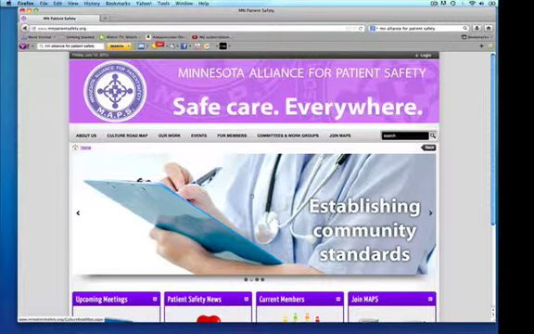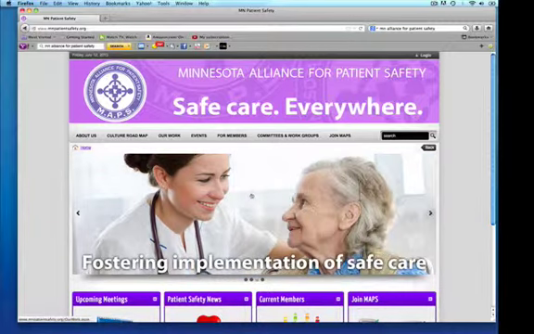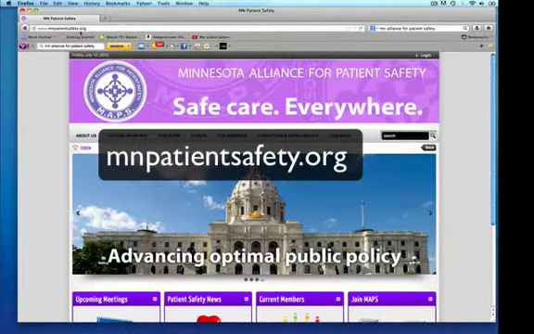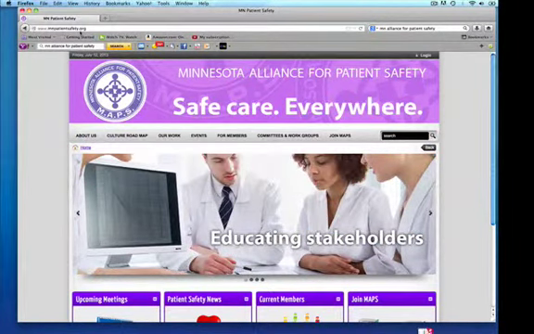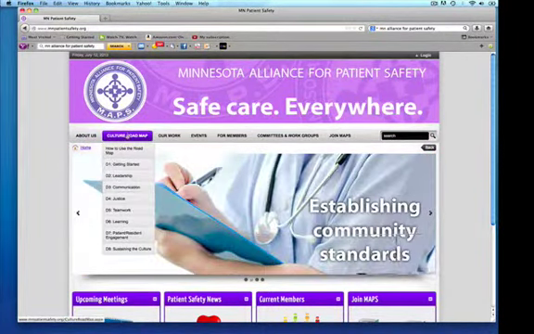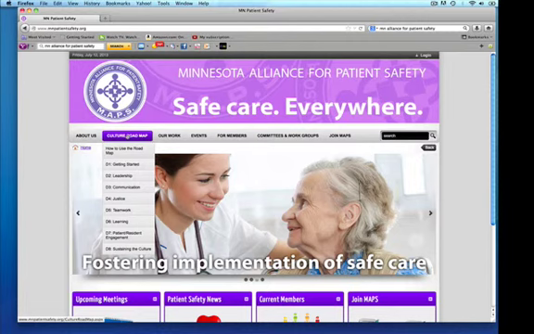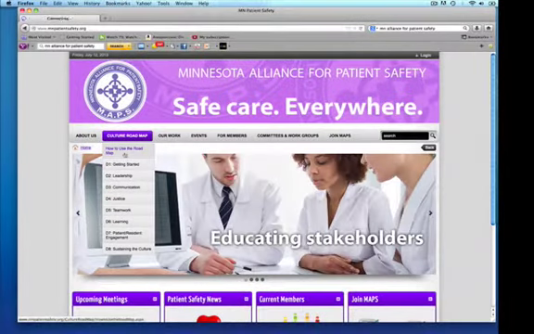So we'll get started by looking at the Minnesota Alliance for Patient Safety website, and that web address is up here. It's mnpatientsafety.org. So if you type that into any browser, it'll bring you to the page. And then we're going to go look at the Culture Roadmap. So if you put your cursor over Culture Roadmap, it'll bring down a drop-down menu. And then you can go down one to how to use the roadmap. You know you'll be over it when the text turns purple. So we'll click on that.